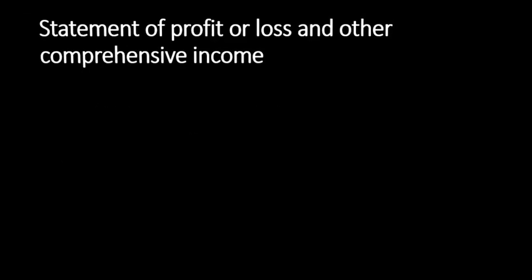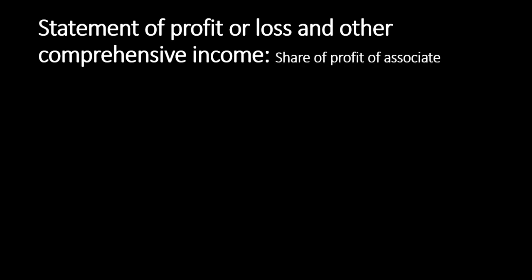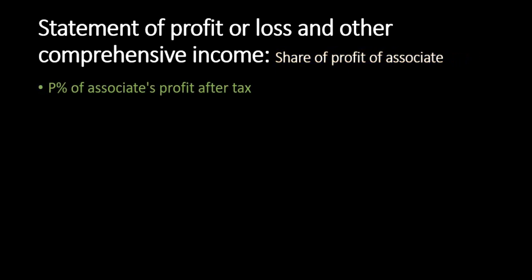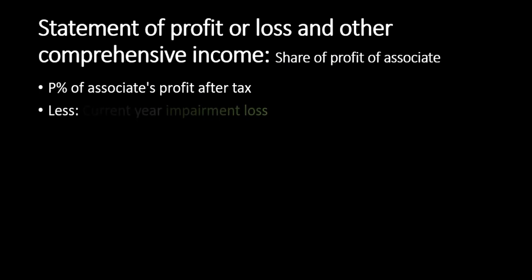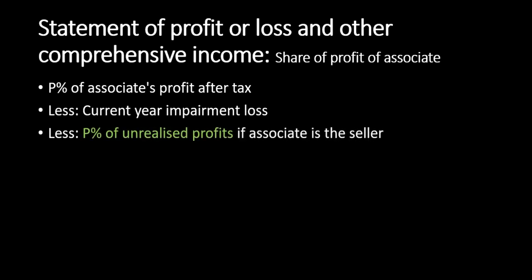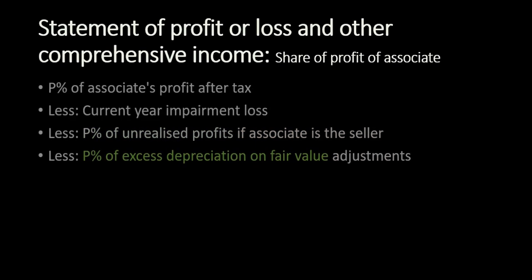As for the accounting in the statement of profit or loss and other comprehensive income, we take the parent's share of profit of the associate, less current year impairment loss for fair value adjustment, less parent's share of unrealized profit if the associate is the seller, less parent's share of excess depreciation on fair value adjustment.